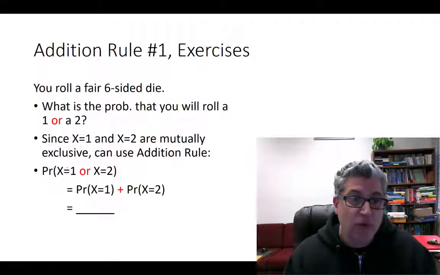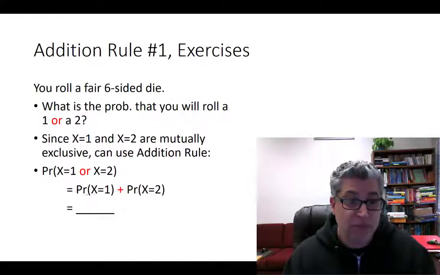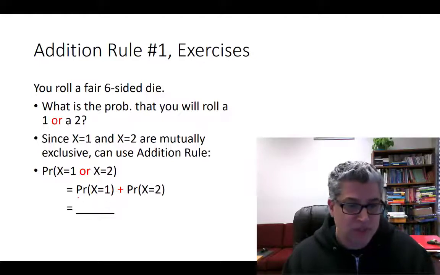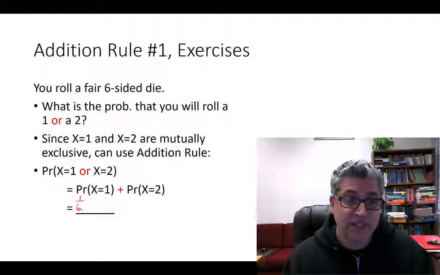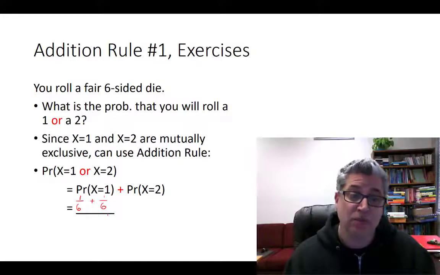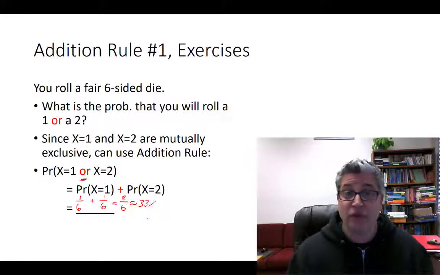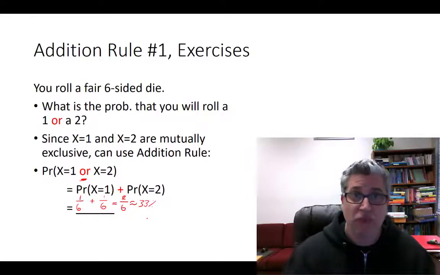The probability of 1 or a 2 is equal to the probability of 1 plus the probability of 2. So what's the probability of 1? Well, we got a 6-sided die, so it's a 1 in 6 chance it comes up a 1, plus a 1 in 6 chance it comes up 2. So the probability of 1 or 2 is now 2/6, or about 1/3, or 33%. Easy, right?